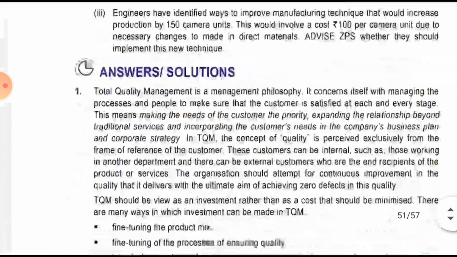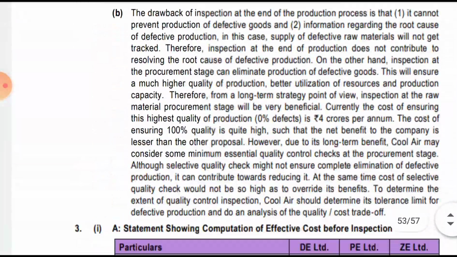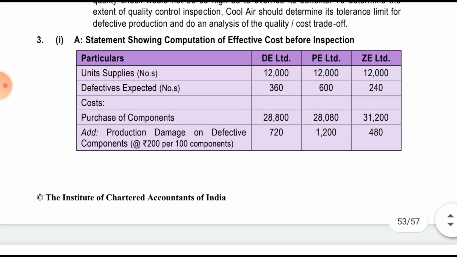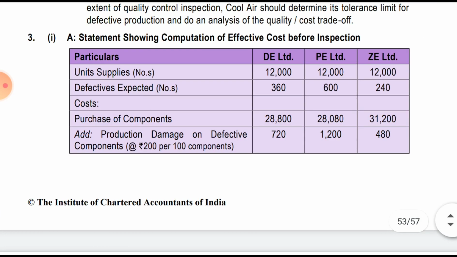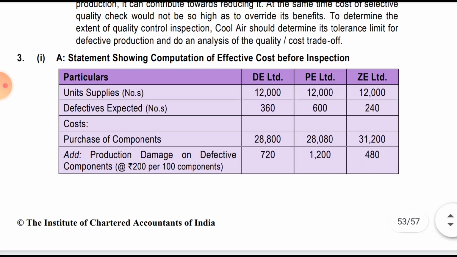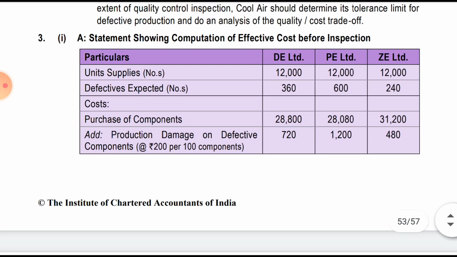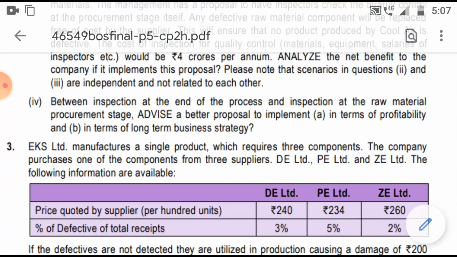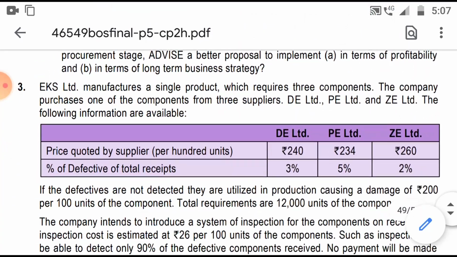Okay, actually what I'm looking at is, this is the solution. So we are left with three questions, third, fourth and fifth. All three are easy. The second one was quite long, just because of the theory. If it is a numeric sum, it will go fast. Okay, third question.